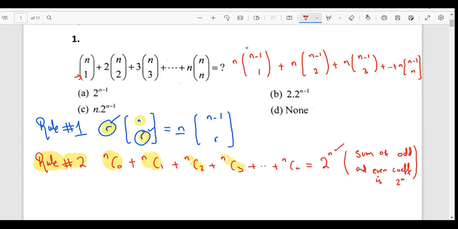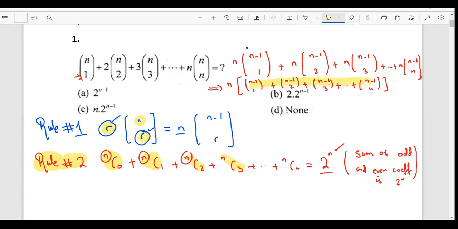Now, whenever I have an n here, this is giving me 2 power n. So what if I take this n common? Can I write it as n times (n minus 1 C1 plus n minus 1 C2 plus n minus 1 C3 plus so on till n minus 1 Cn), right? I can write it this way. And now I know that the difference in this and this is just of n minus 1.